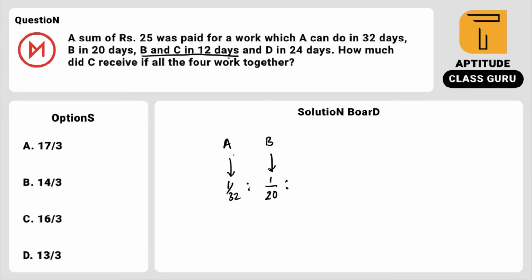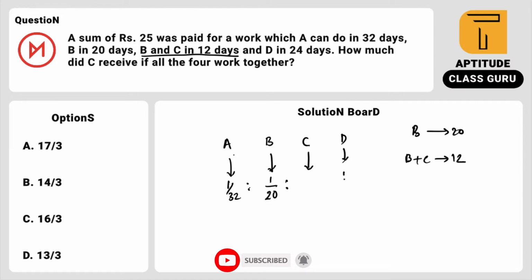And B and C together: B alone does it in 20 days and B plus C do it in 12 days, so you have to obtain C's share in per day work. D is given as 24 days, so 1 by 24. So you have to find in how many days C will complete the work, using these two equations.